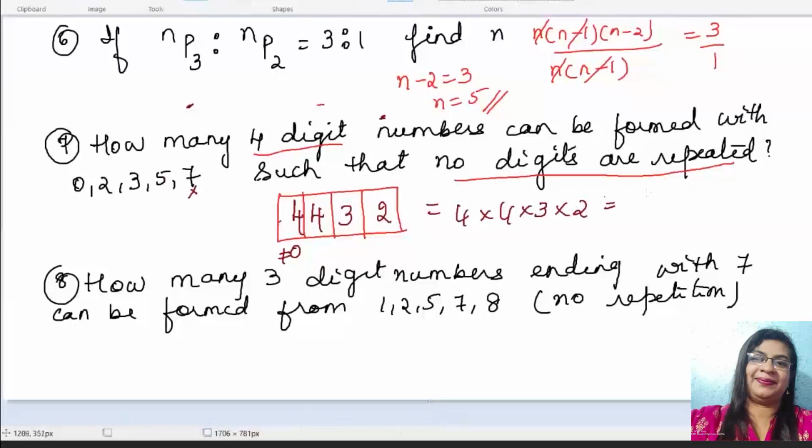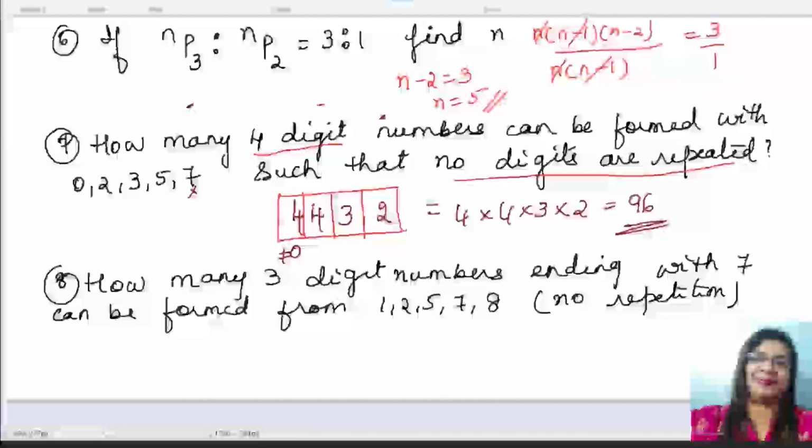Now among these digits which is given, one is gone. How many more are there? 0 can come in the second place. So how many more? 4 again. So this box could be filled with 4. Now close 2 numbers. So how many more? 3. Now close 3 numbers. How many more? 2. So what is your answer? 4 into 4 into 3 into 2, and this is 96.